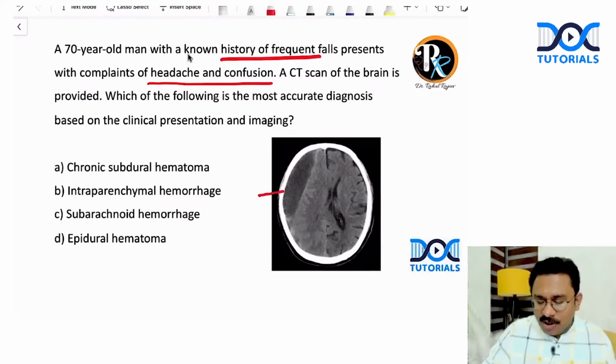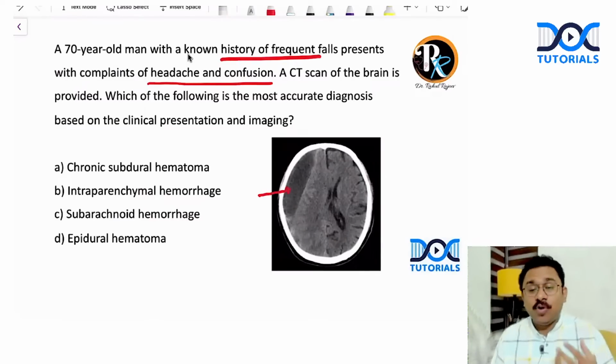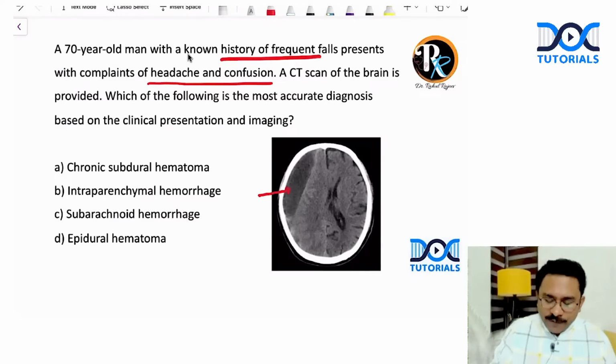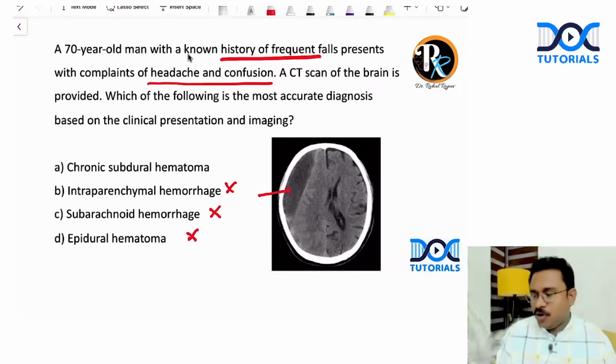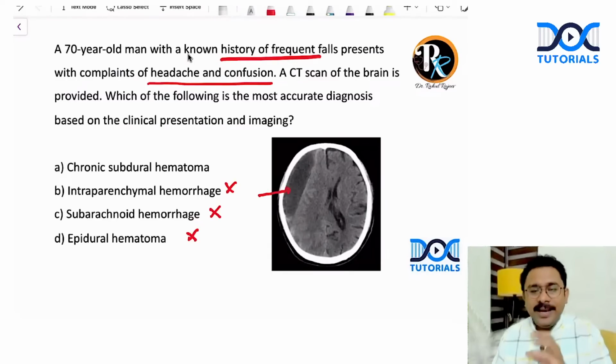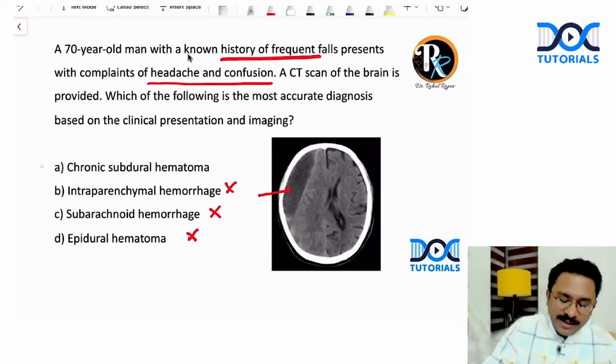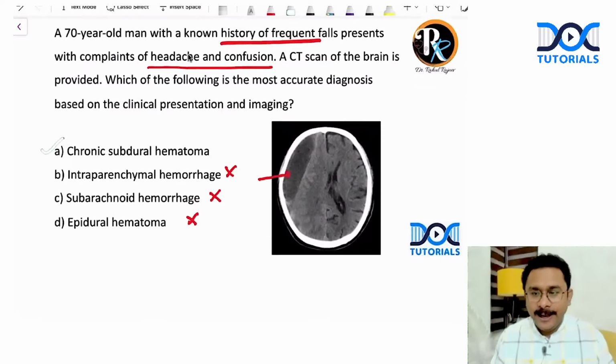You can see it is not a hyperdensity that you are seeing, it's more of a hypodensity. If it was an intraparenchymal hemorrhage, subarachnoid hemorrhage, or epidural hematoma, you would actually see the hyperdensity. But since it is mostly hypodense, this could be a chronic subdural hematoma. Answer is option A, right?